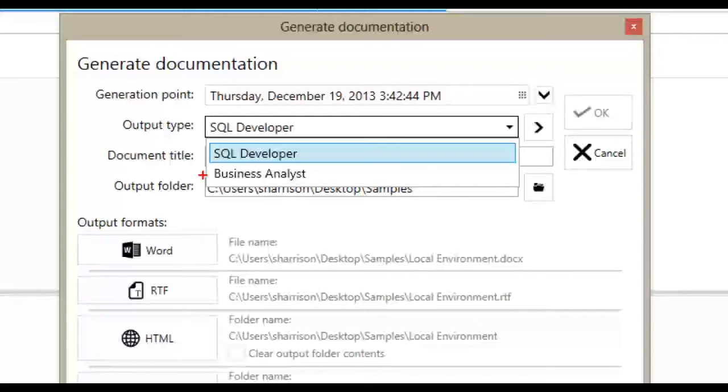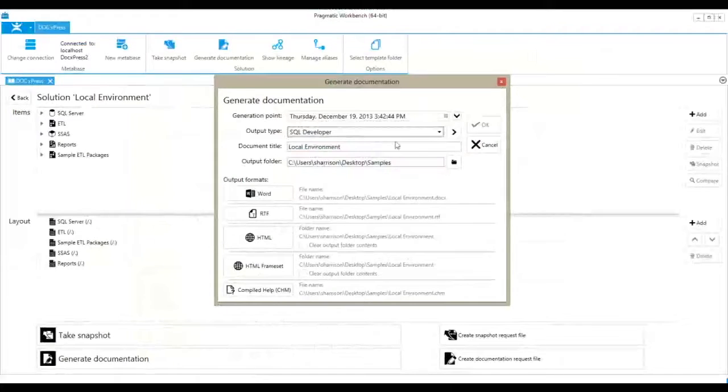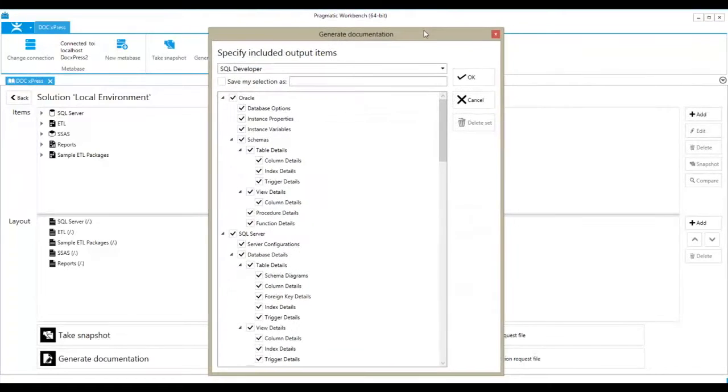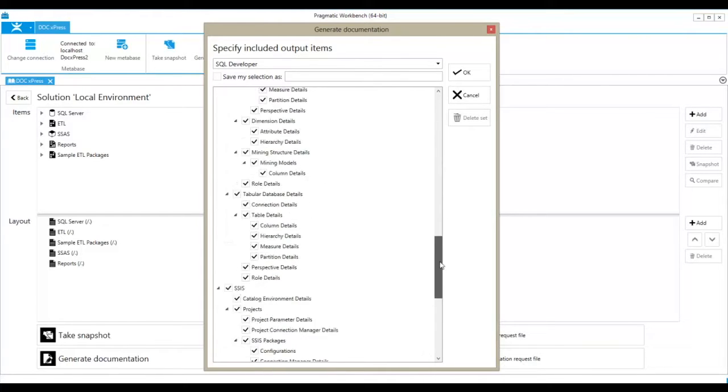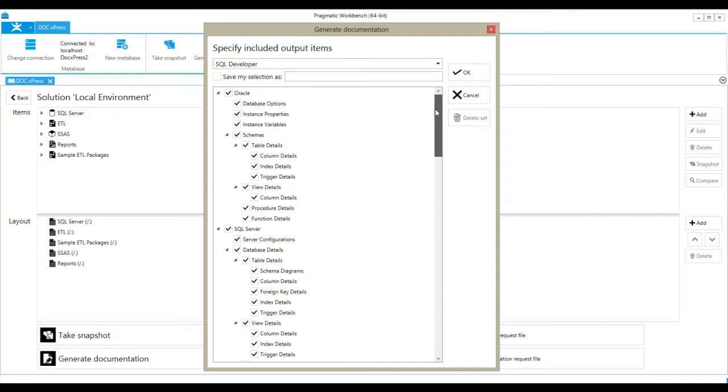If there's a need to create a documentation that gives you something in between, you now have the option to configure your own. When configuring the output type, you can choose a template to start with. For example, in this case, the SQL Developer output, which gives you everything. And then you can go through and deselect any type of information that you don't need to see. For example, the Business Analyst has a lot less selected.